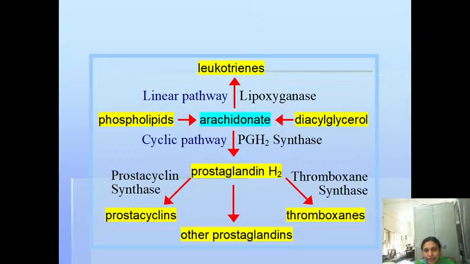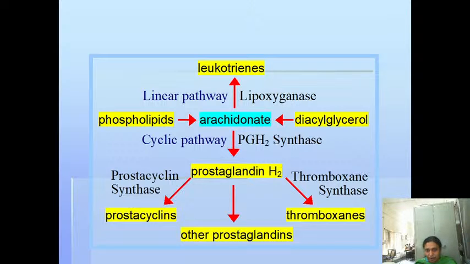And prostaglandin H2, by the enzyme thromboxane synthase, may be converted to thromboxanes, or prostaglandin H2 catalyzed by the enzyme prostacyclin synthase forms prostacyclins, or prostaglandin H2 may be converted to other prostaglandins. Like that, from arachidonic acid, that is a polyunsaturated fatty acid, all the prostaglandins and the different types of eicosanoids have been derived. Already we have discussed the functions.